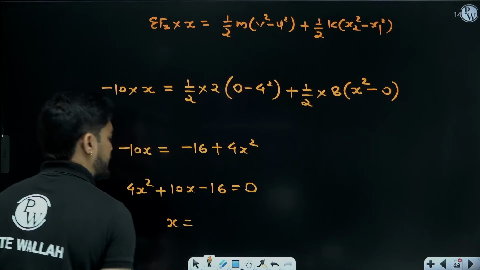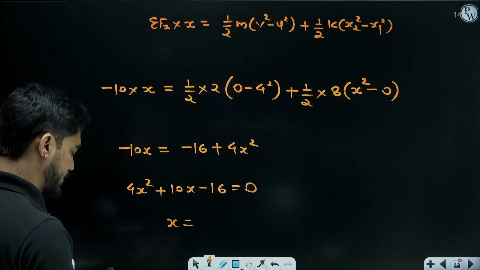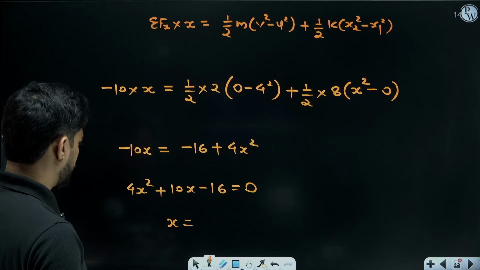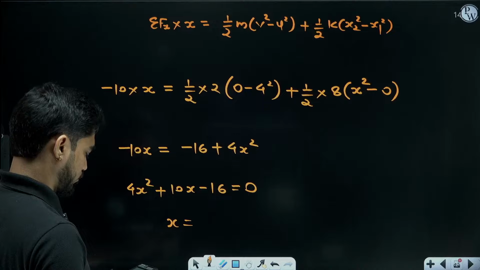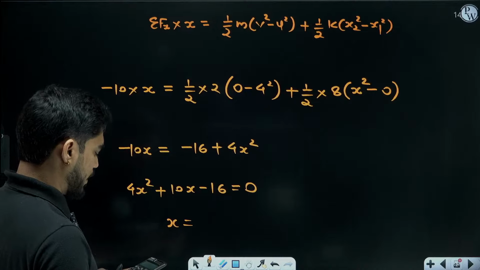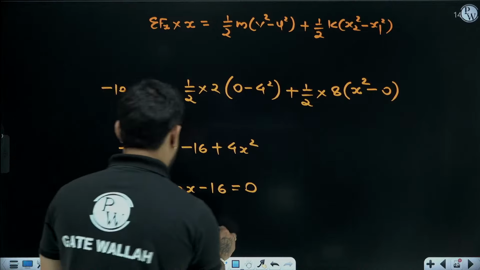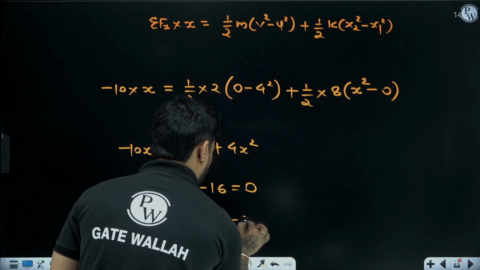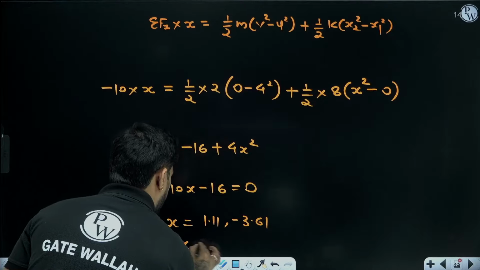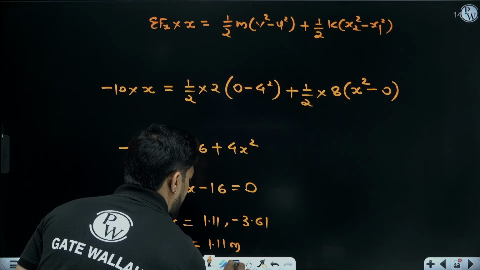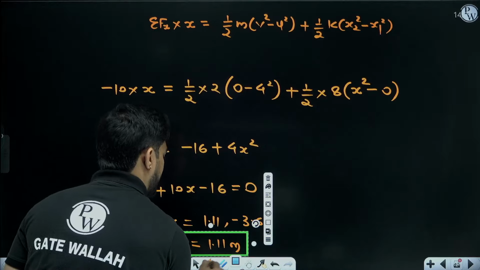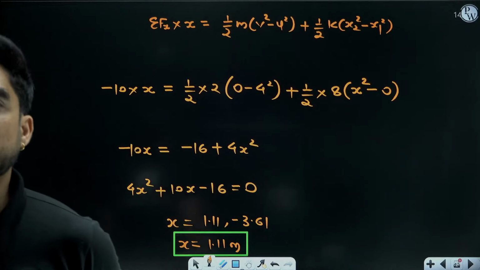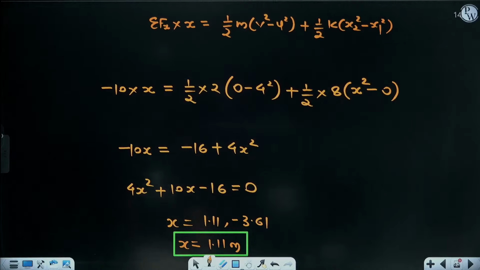If you solve this, you will get two values of x. One is 1.11, another is minus 3.61. So we are going to go with the positive value, 1.11 meters. Very good, Arya. Very good. 1.11 meters.